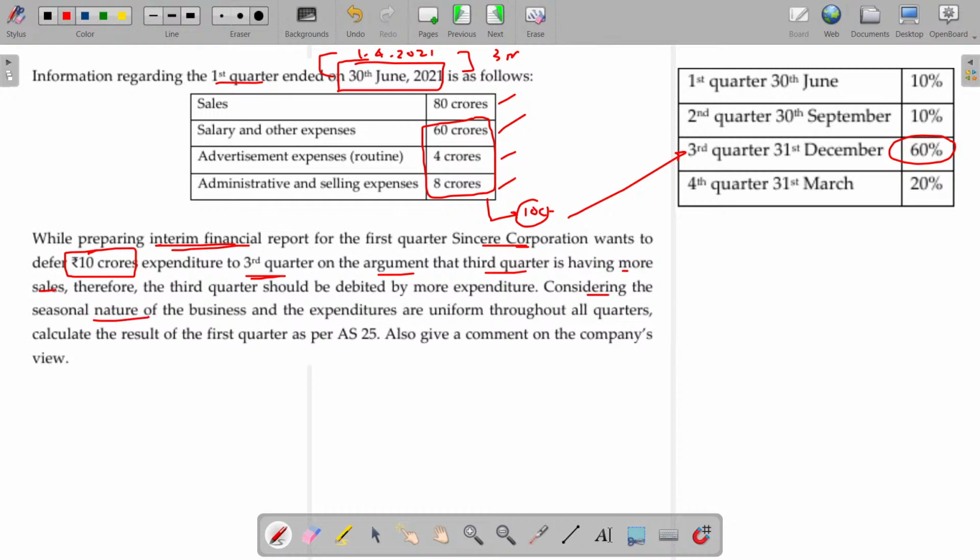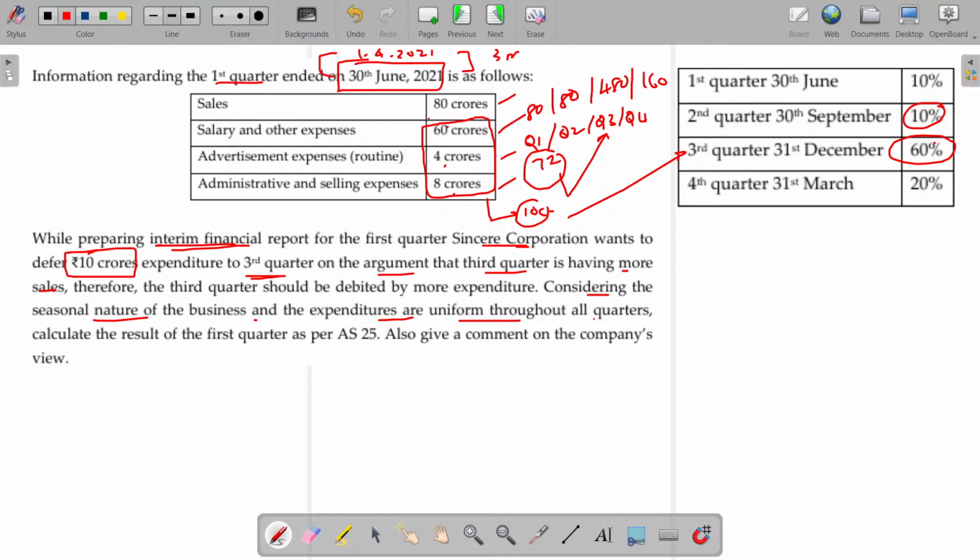Considering the seasonal nature of the business, the expenditure is uniform throughout all quarters, and these expenses are common for all the periods. 60 plus 4 plus 8, what's the value? 72. 72 crores remains constant for all the quarters. Q1 also same, Q2 also same, Q3 also same, Q4 also same. But sales in the first quarter being 80, the second quarter also the same, third quarter 6 times, 6 times means 480, last quarter only 2 times, 160. So they want to transfer these expenses rather than debiting to the Q1's profit and loss, they want to debit in Q3 because huge profit is there.